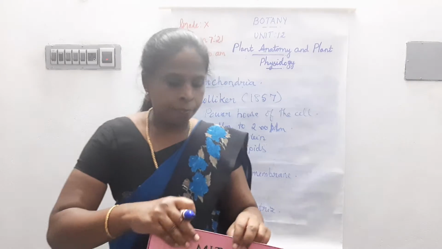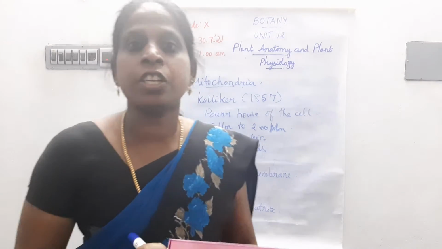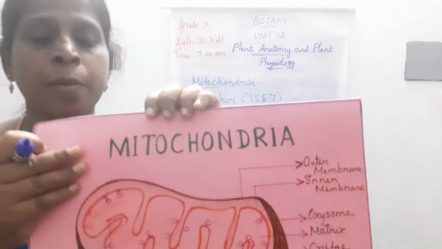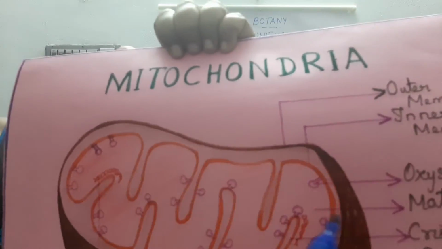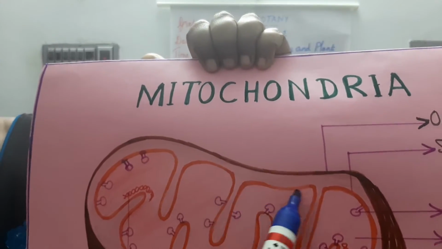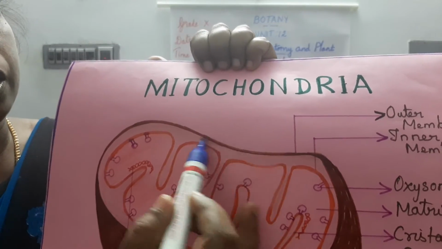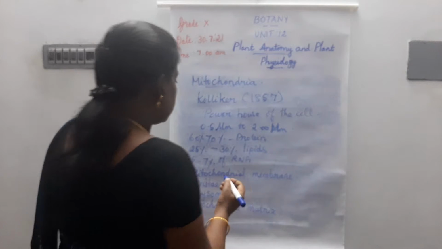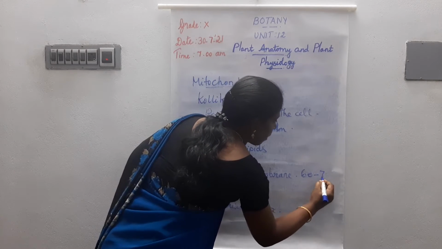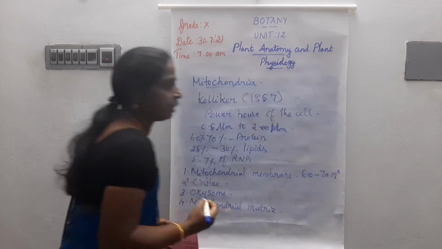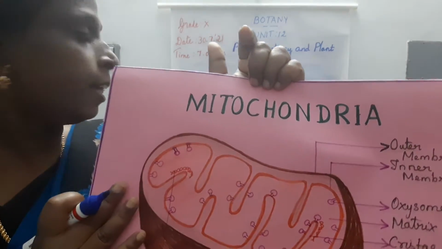Mitochondria consist of a mitochondrial membrane. It consists of two membranes, that is, the outer membrane and the inner membrane. Each membrane is 60 to 70 Angstrom in thickness.